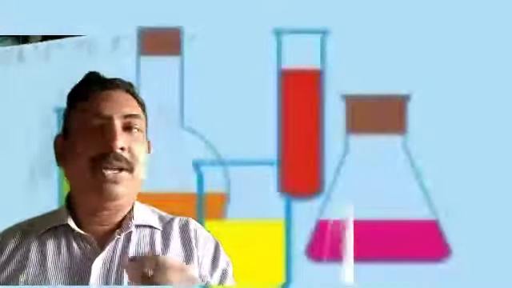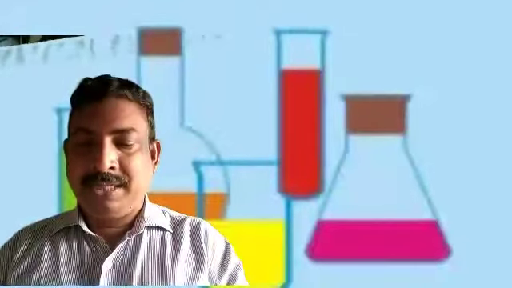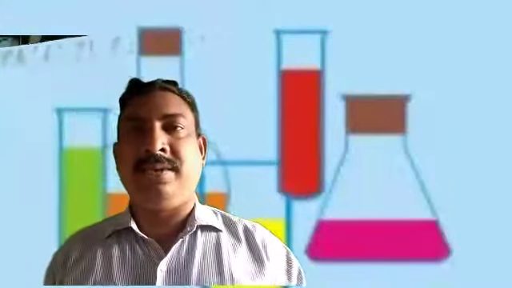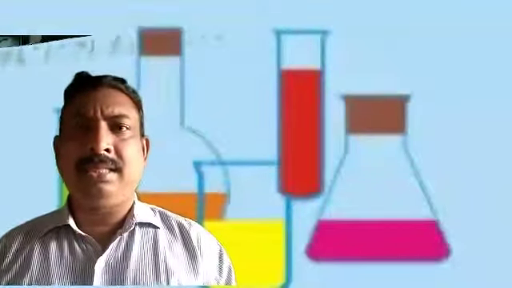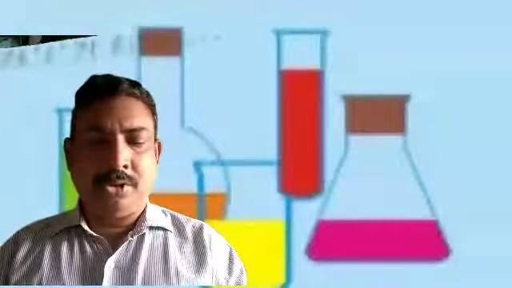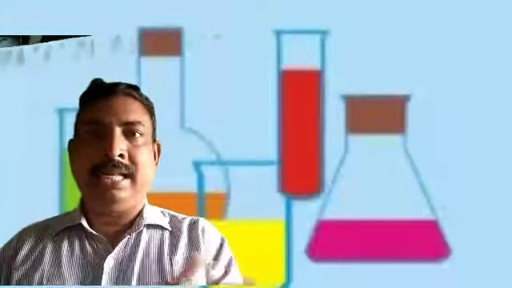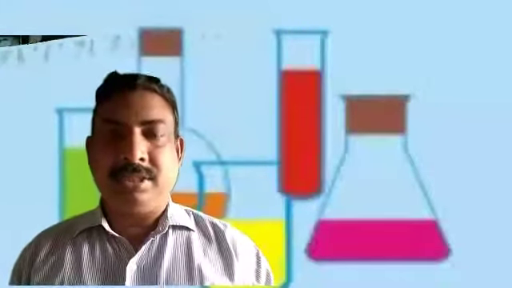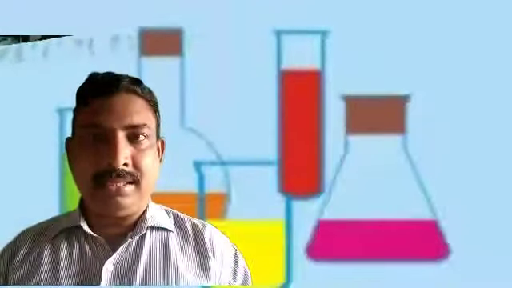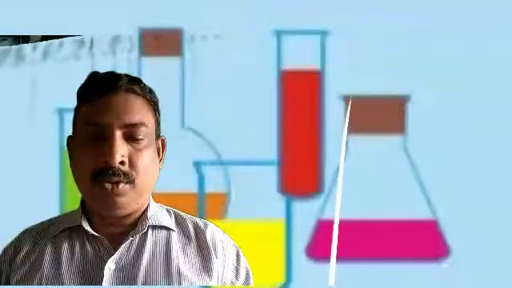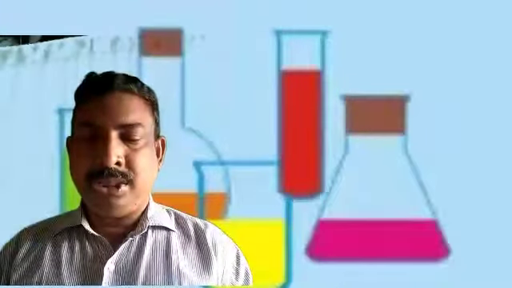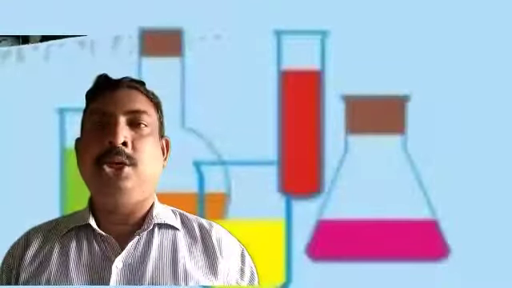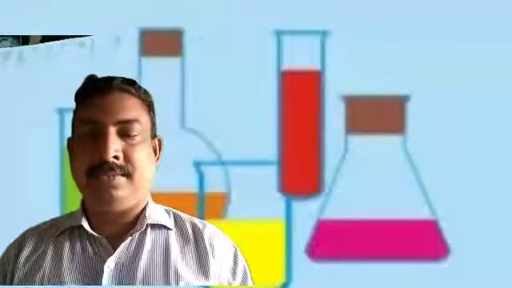So what do I have to do? NO3 whole twice is there, no? Meaning 2 nitrates are there, but on this side only NO3. So I keep 2 in front of AgNO3. Then nitrates are balanced. Zn is also balanced. Silver is 2 on the LHS, so on that side you have to put 2 in front of silver. Then what will be the balanced chemical equation? Zn(s), why? Because it is solid, plus 2 AgNO3(aq) gives rise to Zn(NO3)2(aq), because it is an aqueous solution, and 2 Ag(s), silver.